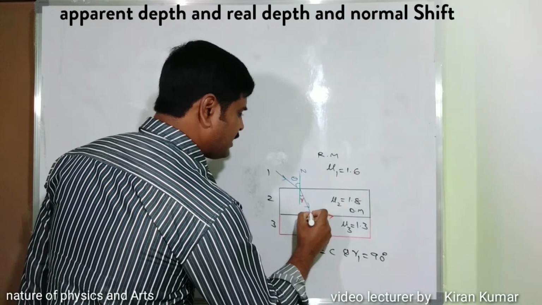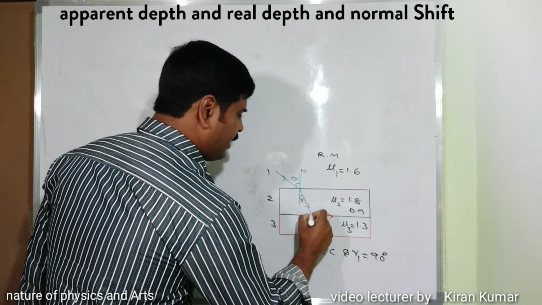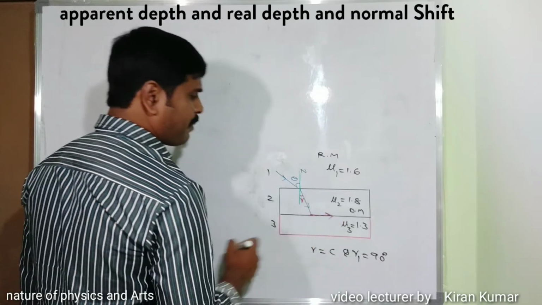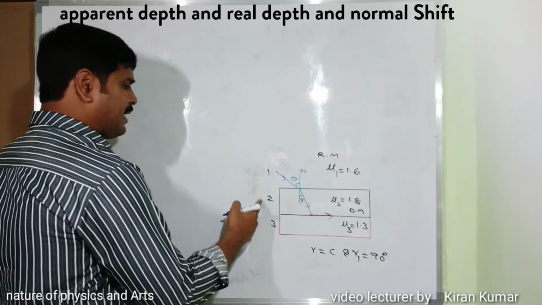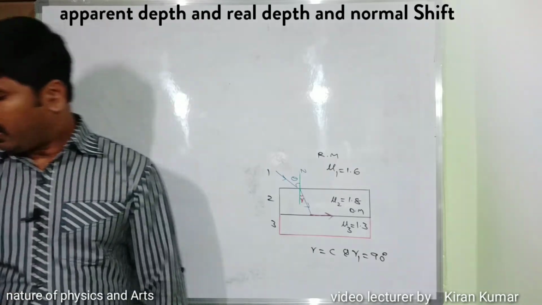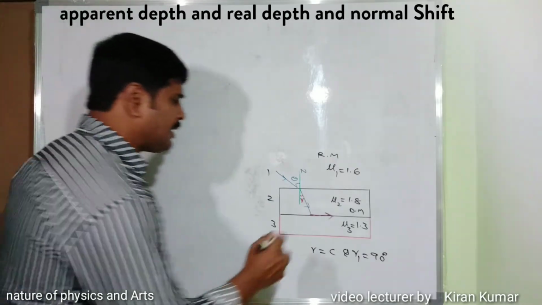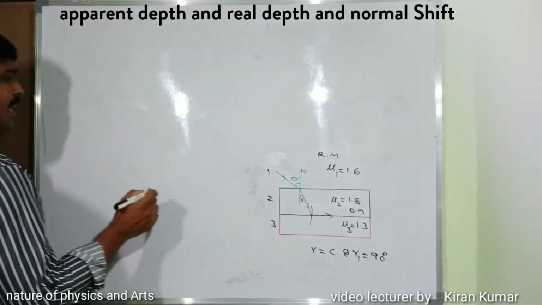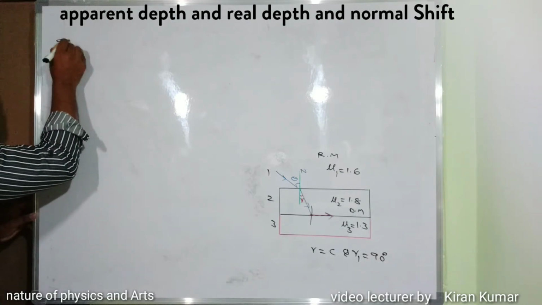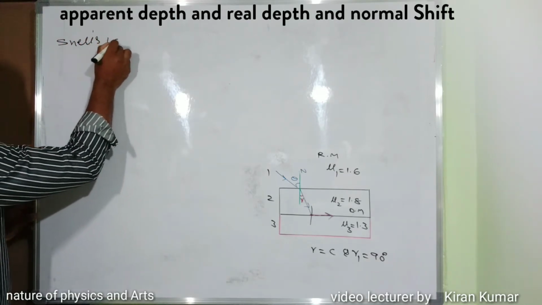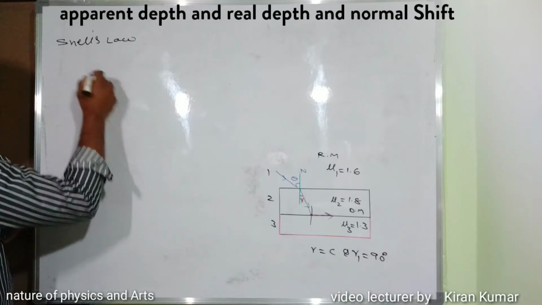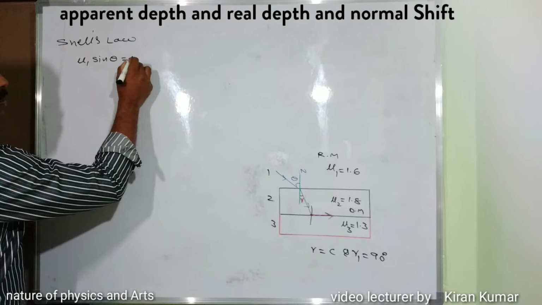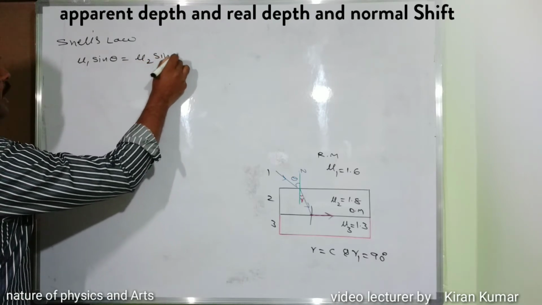Here this is the normal, and this is the ray which is grazing the surface of separation of the second and third mediums. According to Snell's law, applying mu1 sine theta equals mu2 sine r.